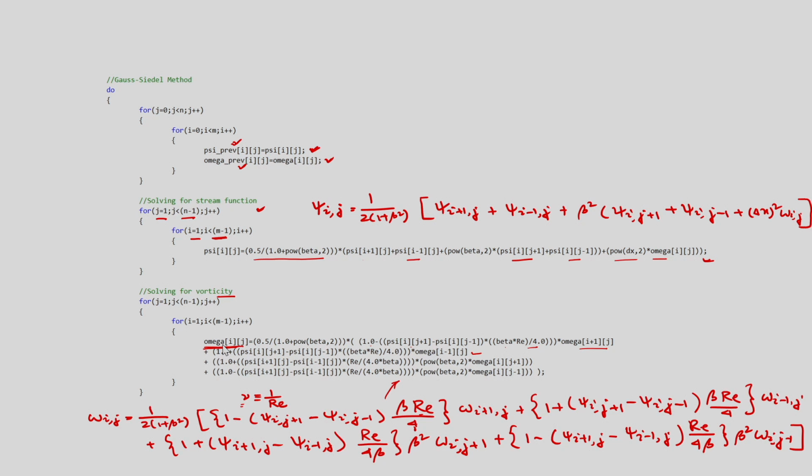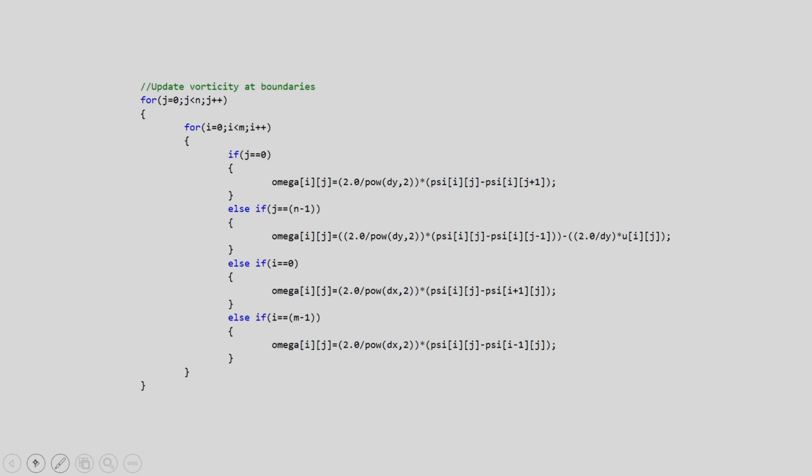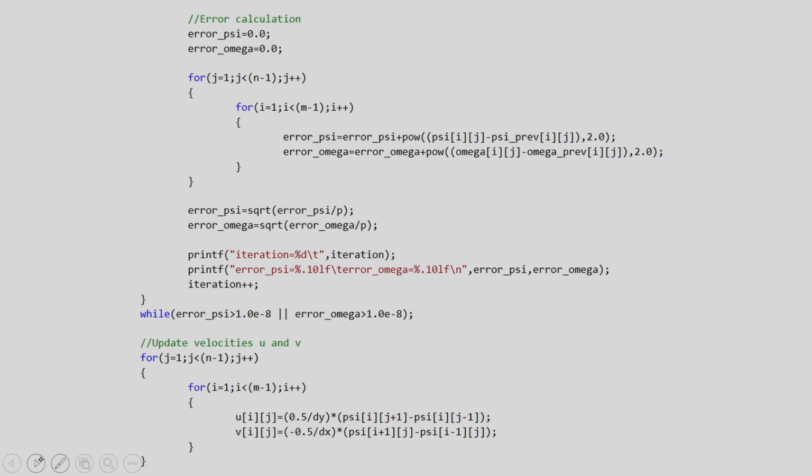Okay. So, in a single loop now we have calculated the psi I j and omega I j because both are coupled. So, next we are applying the vorticity boundary condition again, okay, because psi is updated. So, omega boundary condition will be updated. So, we have updated the boundary conditions, then we have calculated the error.